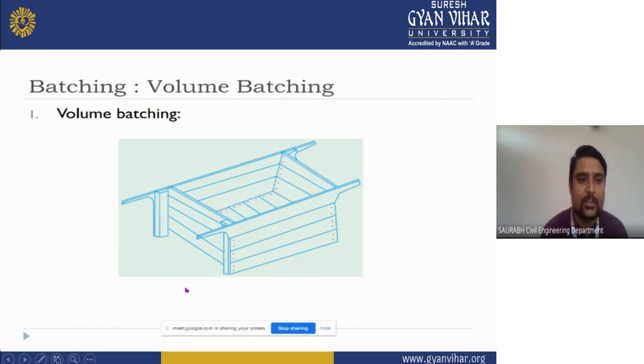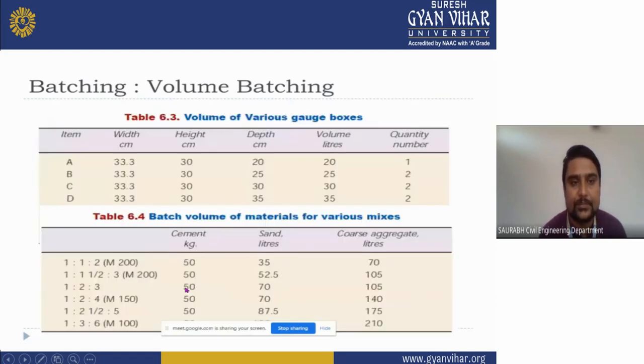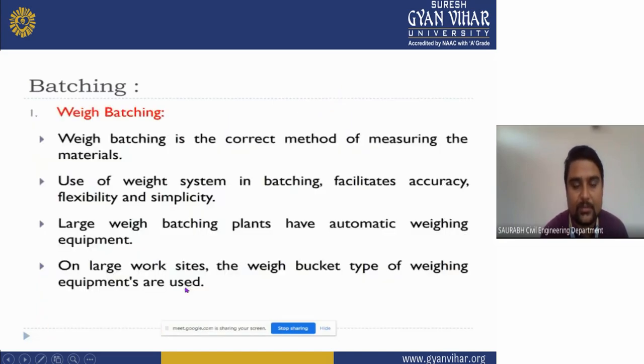Now see volume batching. For volume batching, we use some boxes and things like this. As you can see, by this bucket or by these things, we have to batch our material. Now, in batching by volume, as you can see, there are various gauge boxes, and the sizes of these boxes are given here, and the volume is also given here, which you can calculate from here.